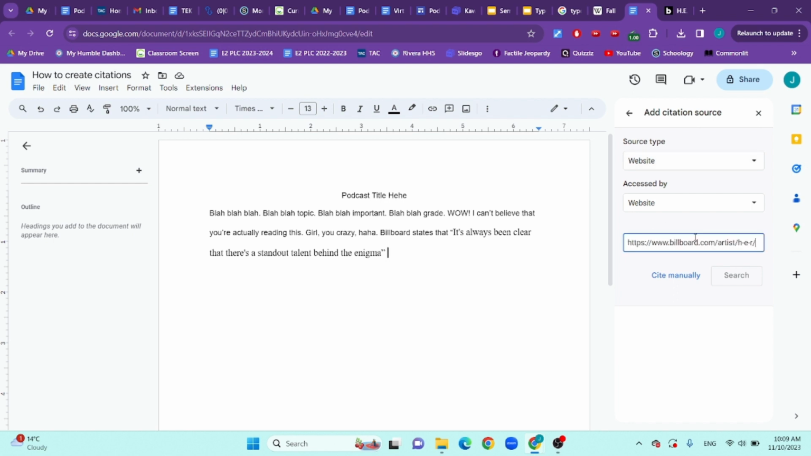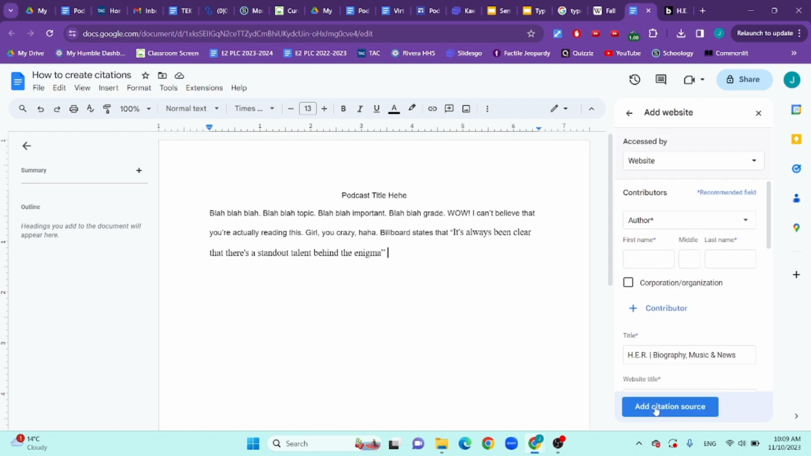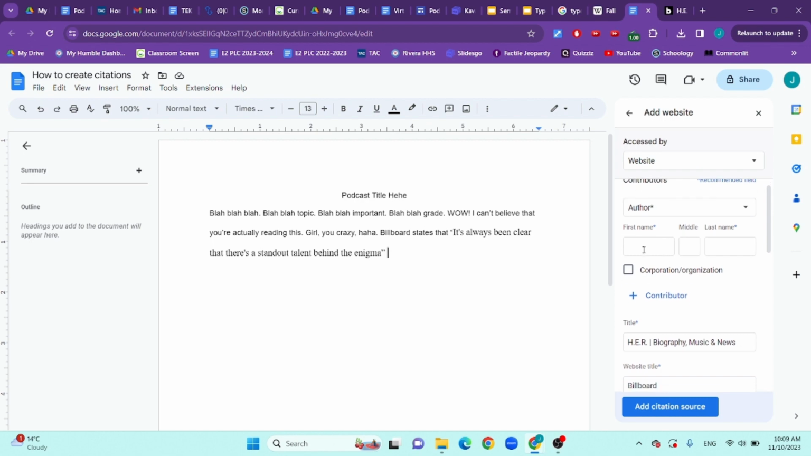And I'm going to paste the URL right there. And I'm going to put search. And you see it comes up. It's missing a published year and it's missing contributors, but it does have some other stuff up there. So I'm going to put okay, continue. So now it's like, hey, it was missing the author.